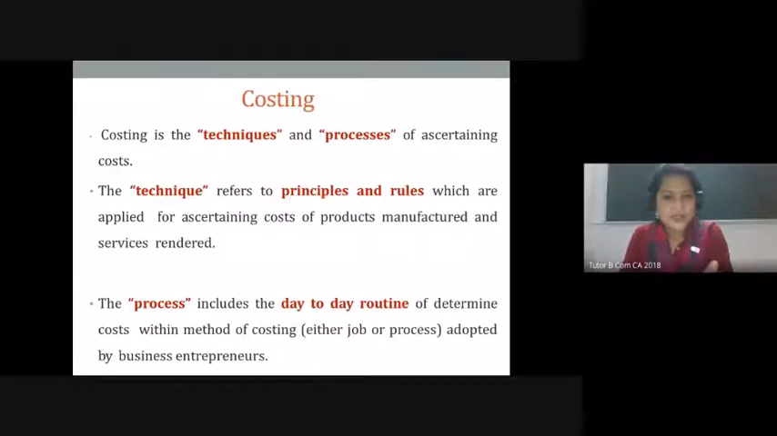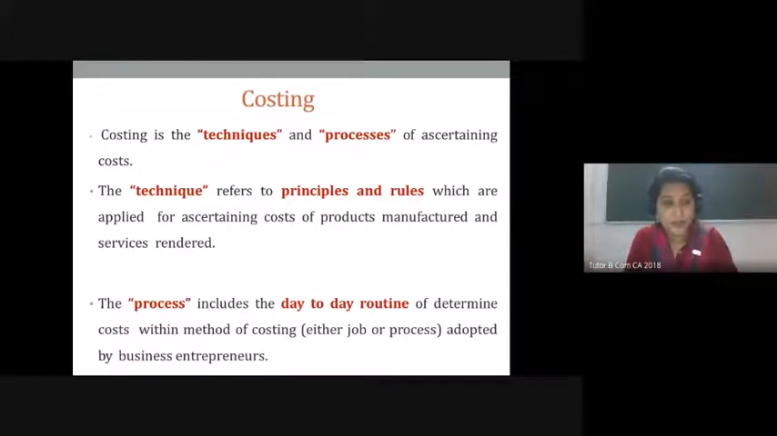Now the process is nothing but the day-to-day routine of determining the cost. See, on a daily basis, how do I ascertain my cost? It will be put within the method of costing. The nature of job will differ from company to company. Some companies produce goods in batches. For example, pharmaceutical. They will not produce one crocin at a time, but they would be producing one batch of crocin or medicine, paracetamol.